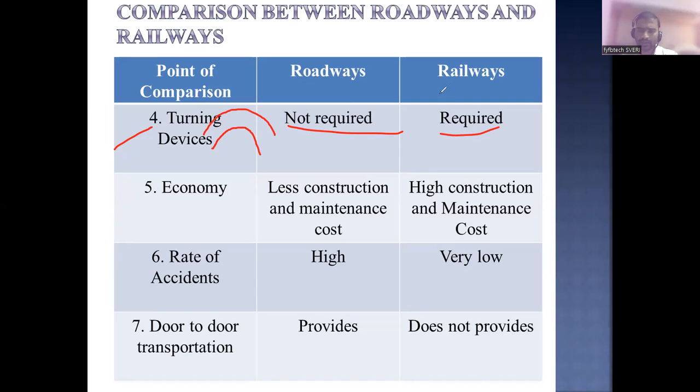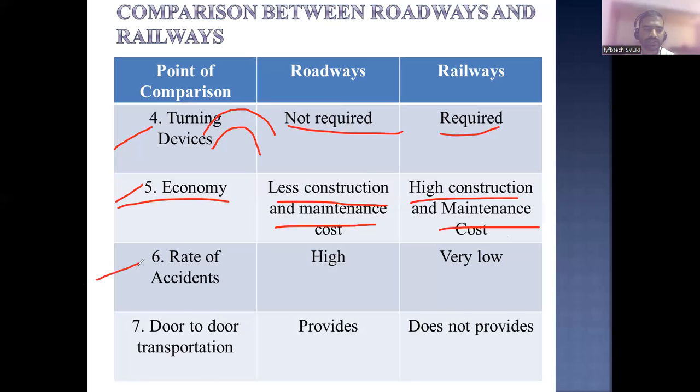While putting the concrete itself, the turn in the road is formed. Coming to the economy: roadways have less construction and maintenance cost, whereas railways have high construction and maintenance cost. To construct roadways, the initial investment is very less and maintenance cost is also very less, so it is economical. Whereas railways require a very large initial investment, and maintenance is also very high.